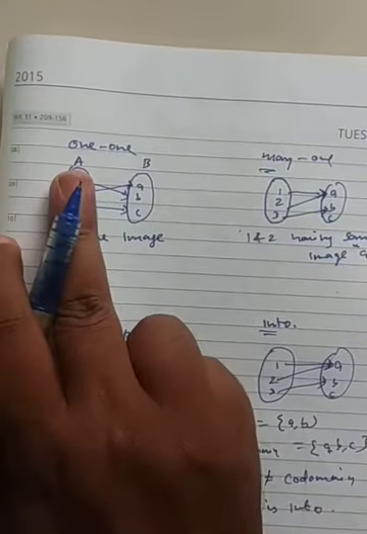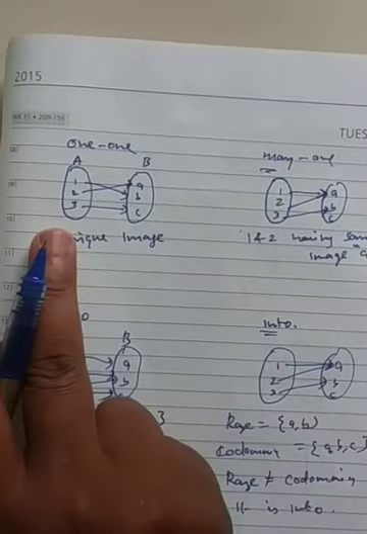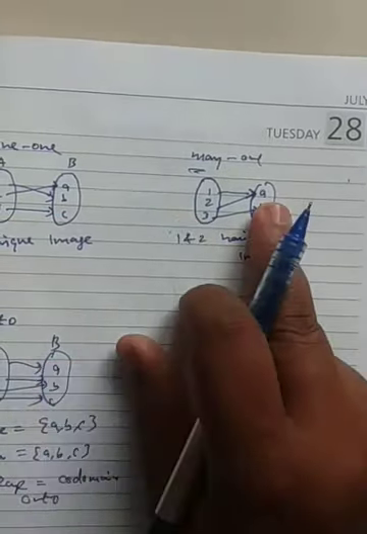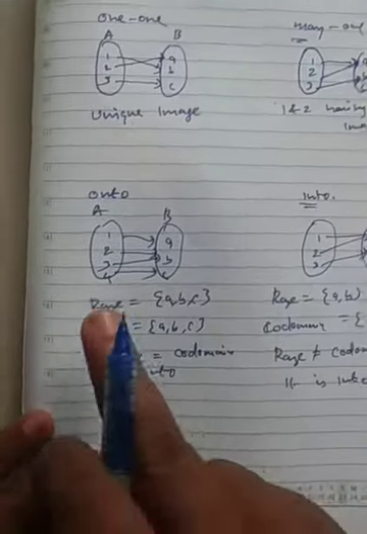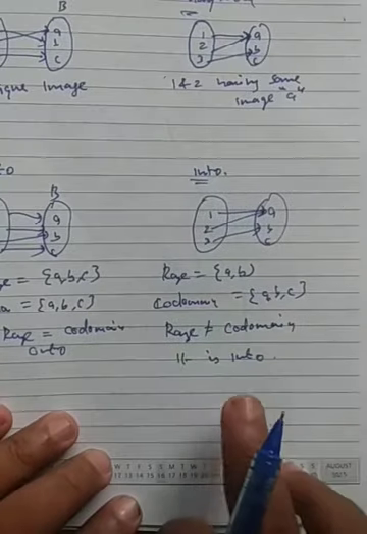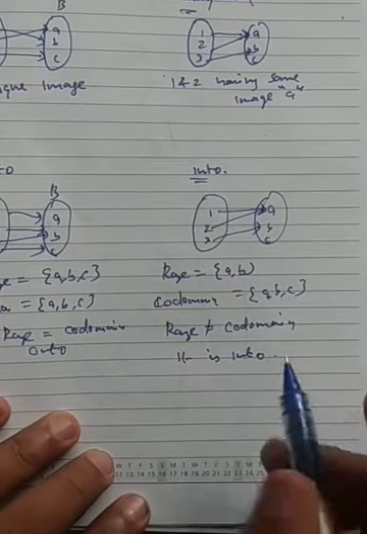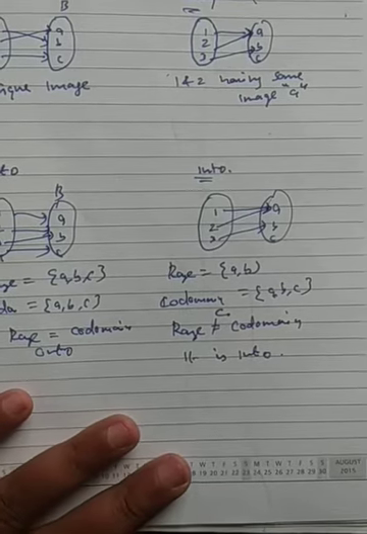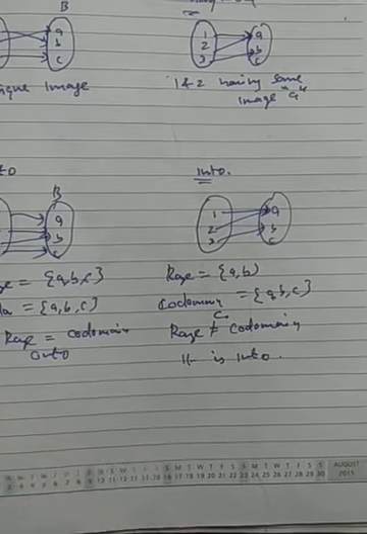One-one: each and every element has a unique image. One element here, one element there. Many-one: two elements having the same image. Onto: range equal to codomain. Into means range is not equal to codomain, or we can say range is a subset of codomain also. Okay, so that you keep it in mind.